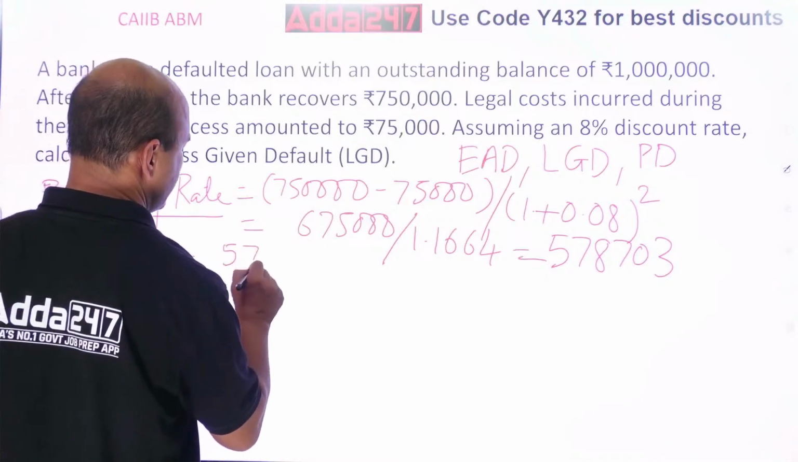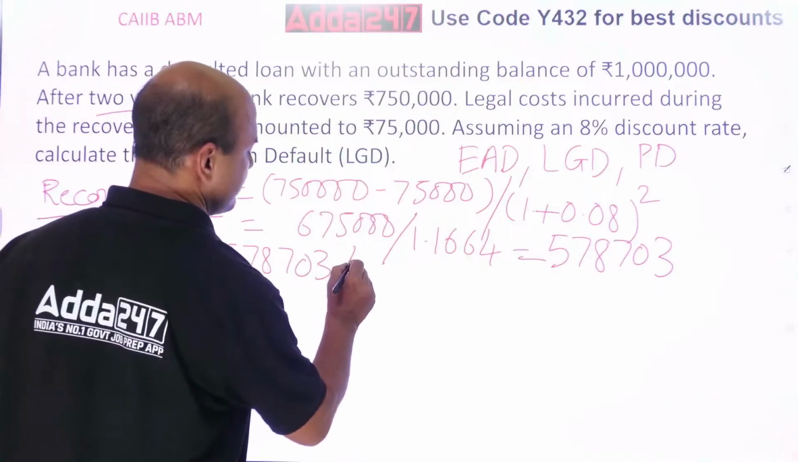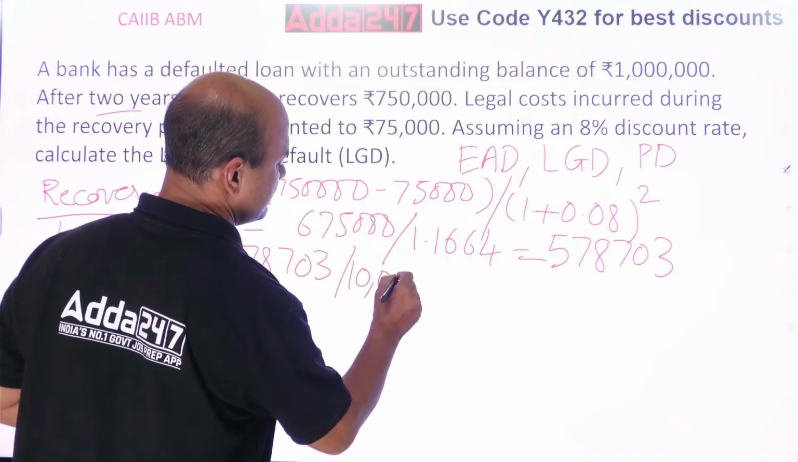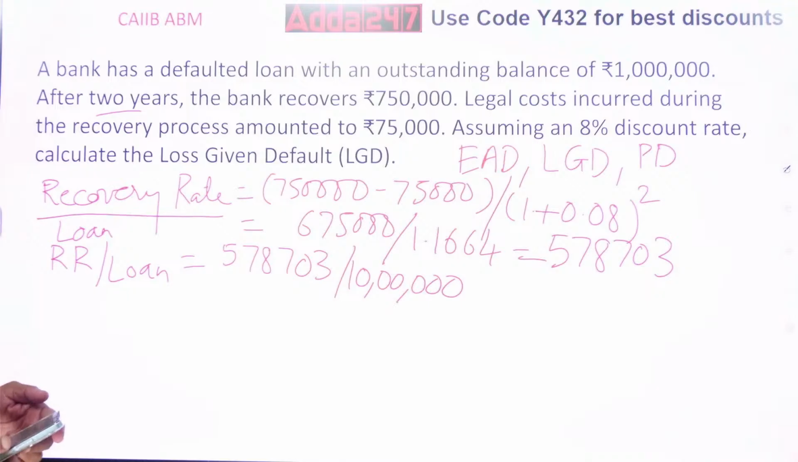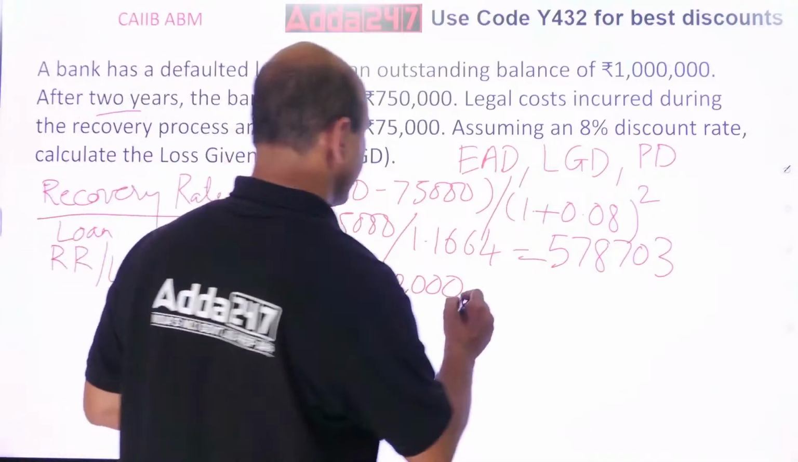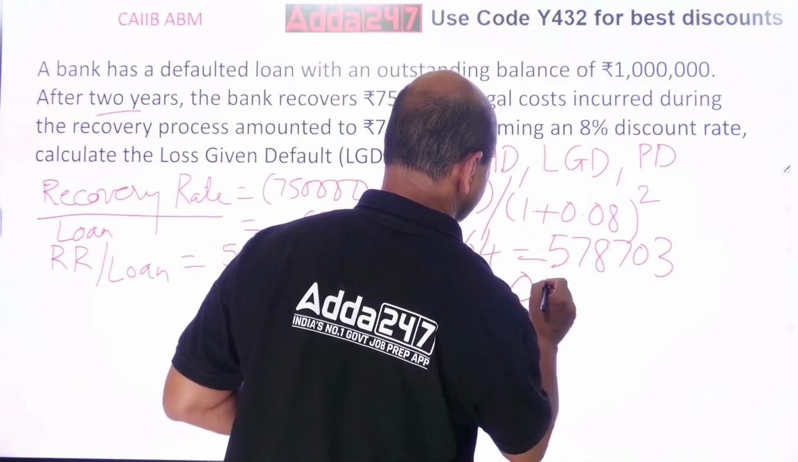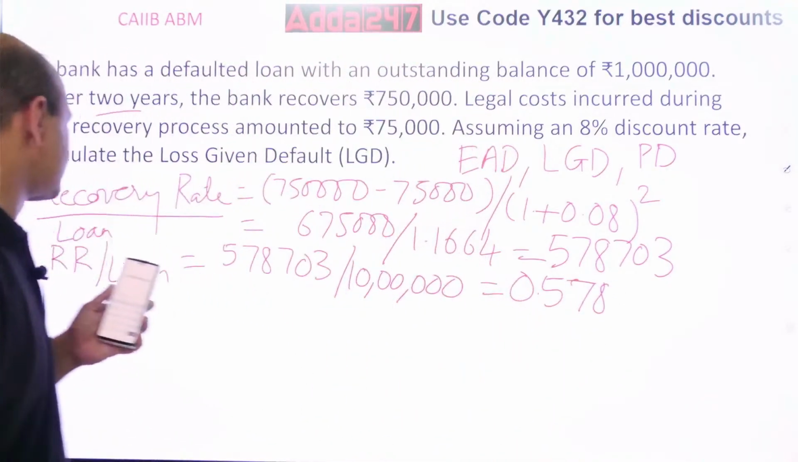578,703 upon, what is my figure? Loan amount 10 lakhs. So now calculate the answer. Recovery rate upon loan amount. What is the answer for this now? This divided by 10 lakhs, 6 zeros, right? So you get it as 0.57, right? 0.57. So your recovery rate upon loan is 0.578. Okay? You can call this also recovery rate.